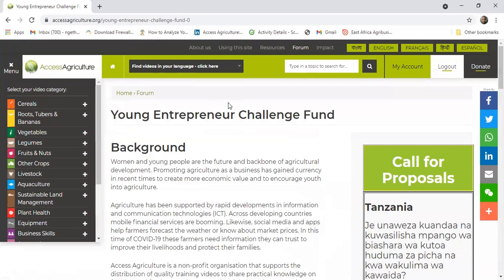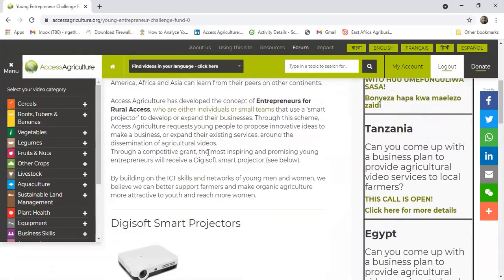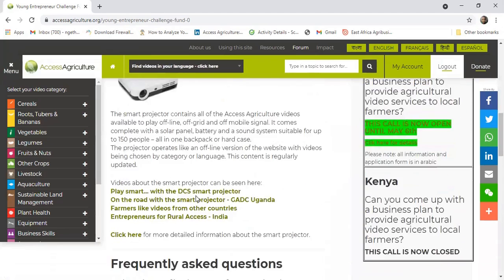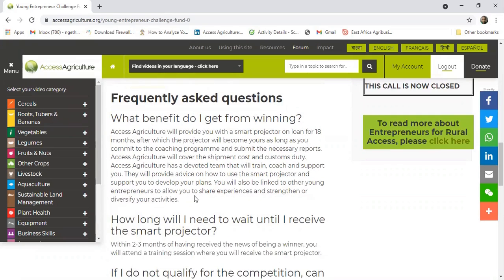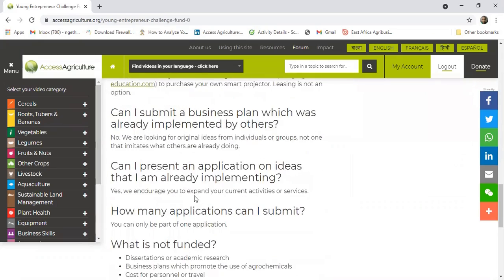Then you'll be taken to this page that talks more about the Young Entrepreneurship Challenge Fund, its origin, and what it targets to do. Also, you'll be taken through the Digisoft Smart Projector. This is the ultimate prize for the call. And then down there, we have some frequently asked questions that you'll be able to read and know more about the call.